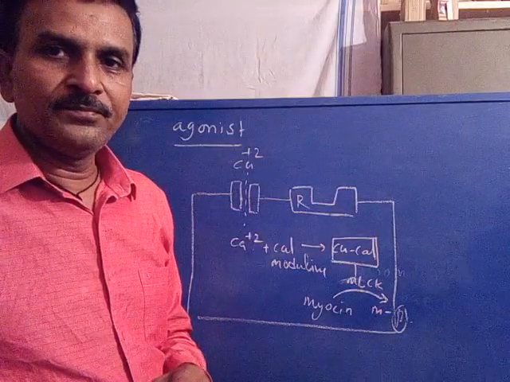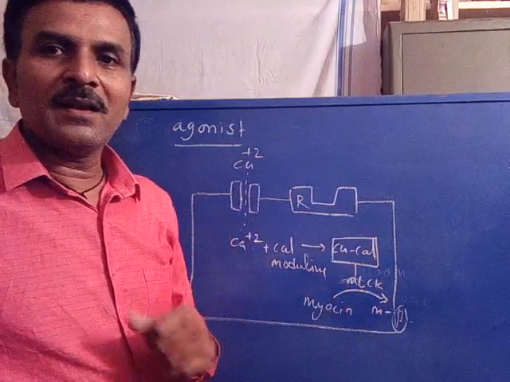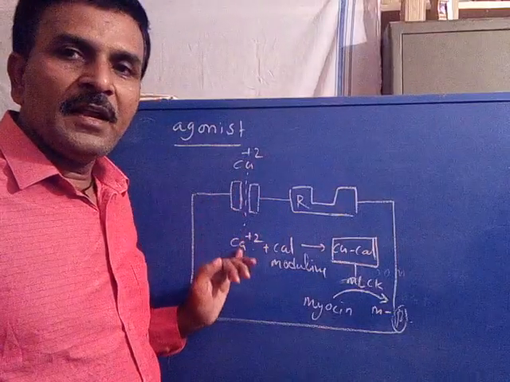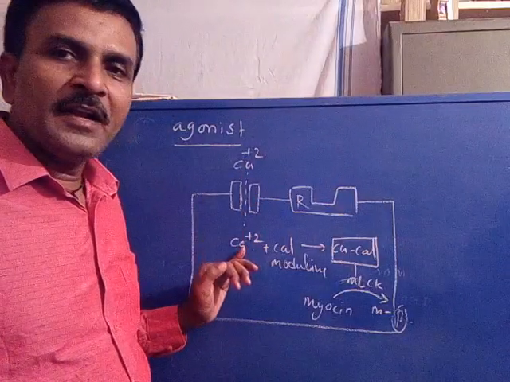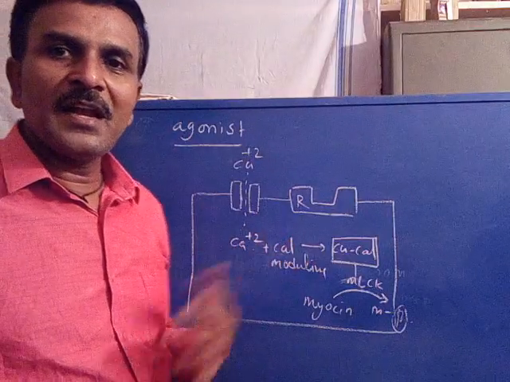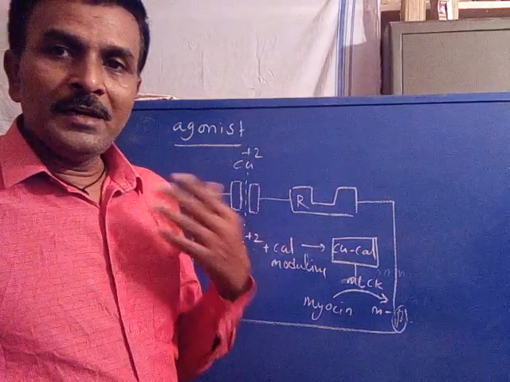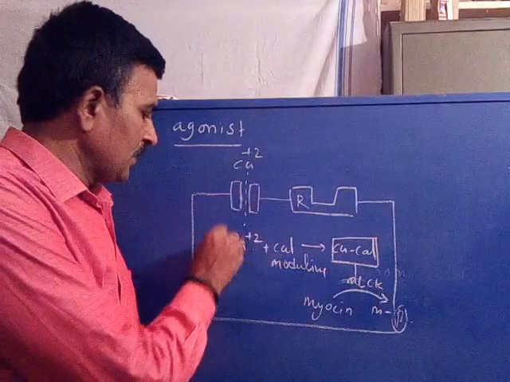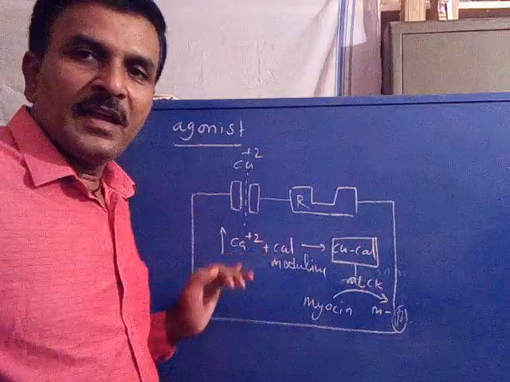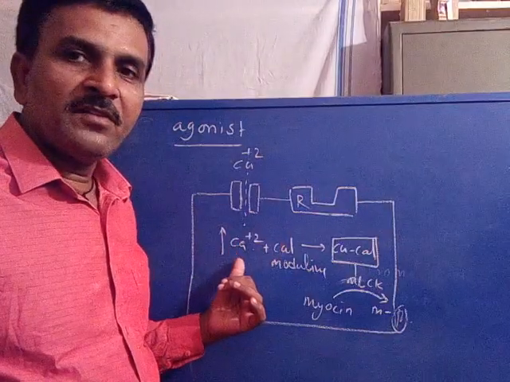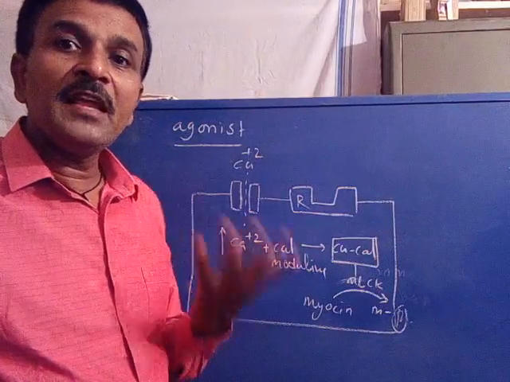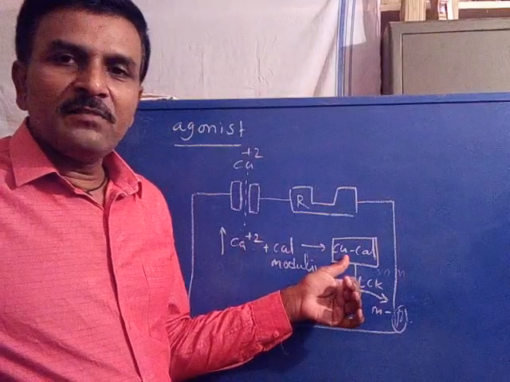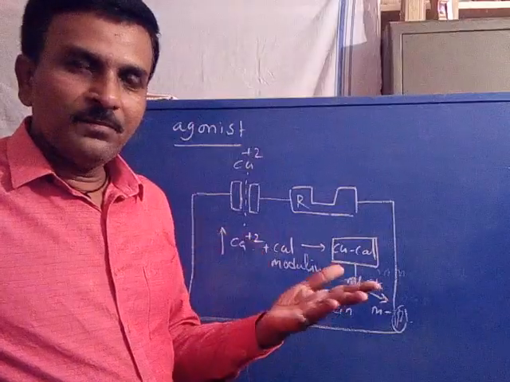This we observed. Now, if under any condition the entry of the calcium plus 2 ion into the vascular smooth muscle cell increases more than normal, then what happens? The calcium plus 2 concentration increases. Thereby the concentration of calcium calmodulin increases.